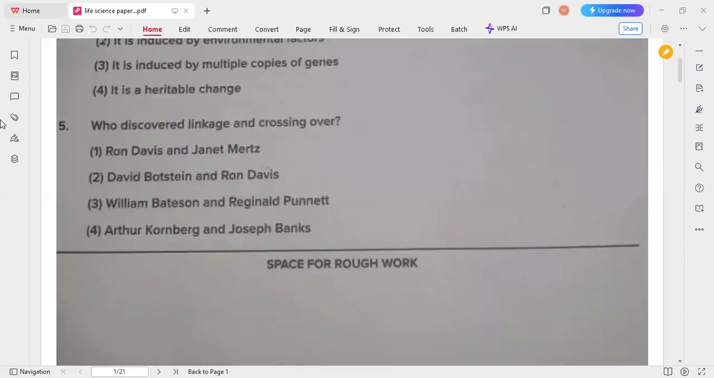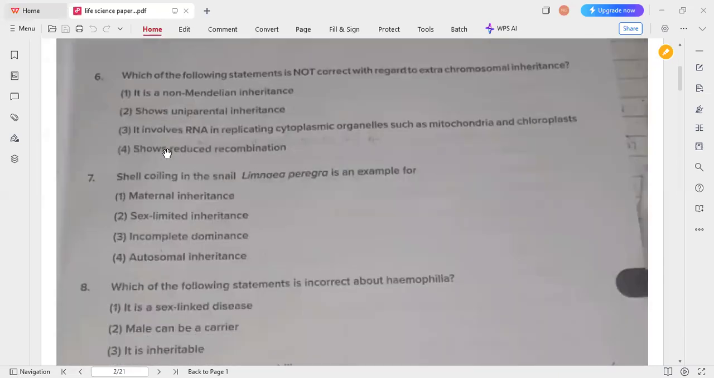Okay, so who discovered linkage and crossing over? The fifth question answer is option 3, that is William Bateson and also Reginald Punnett. So the third option is the correct option for the fifth question. So next one.